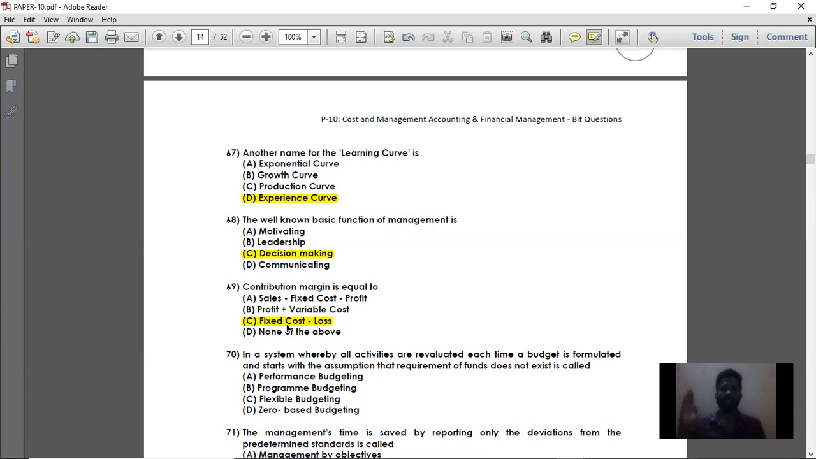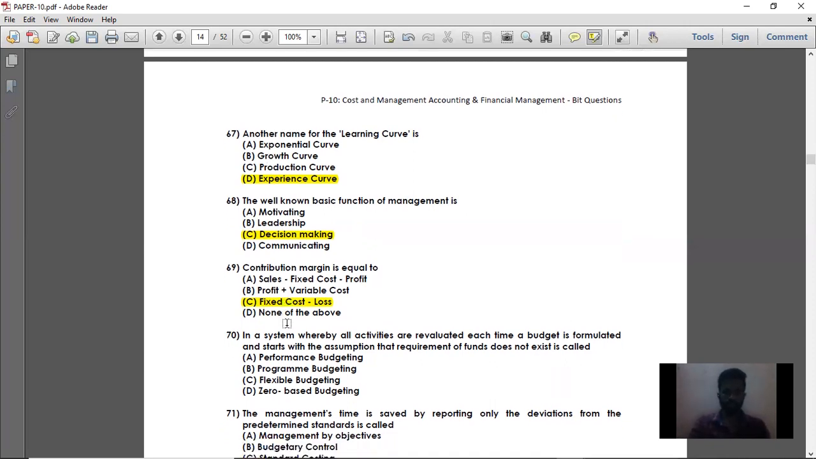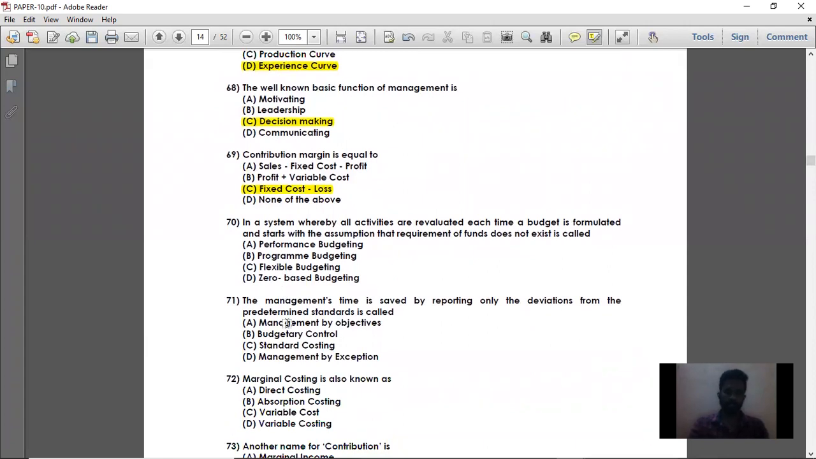Just remember this marginal costing statement. First is sales minus variable cost. Then you will get contribution. From the contribution, if you reduce fixed cost, you will get your profit. So these five are the very important marginal statement steps. If you see a question on marginal statement, just remember these five steps. Sales minus variable cost gives your contribution. Then from your contribution, if you deduct the fixed cost, you will get your profit or loss. So that is question number 69.